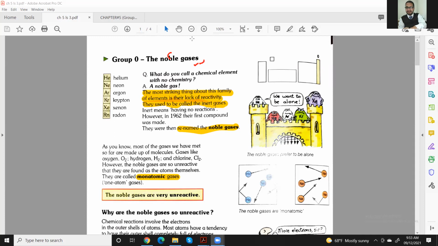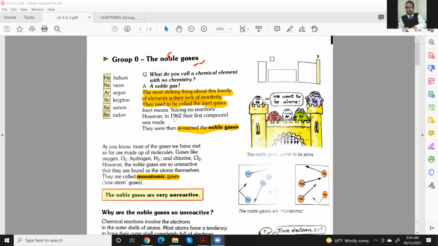Basically, this is why we name it so. The most striking thing about this family of elements is their lack of reactivity. That means they are not going to react. They used to be called the inert gases. Inert means they are not going to react, having no reactions. You can underline this or even write it in your notebook.